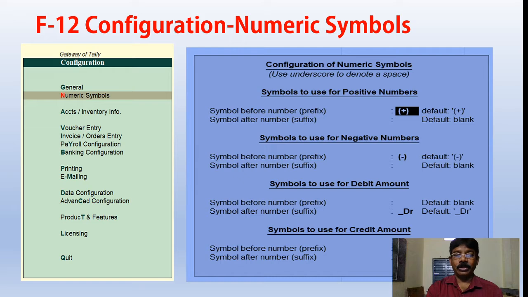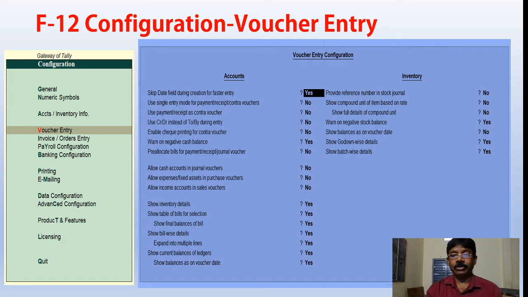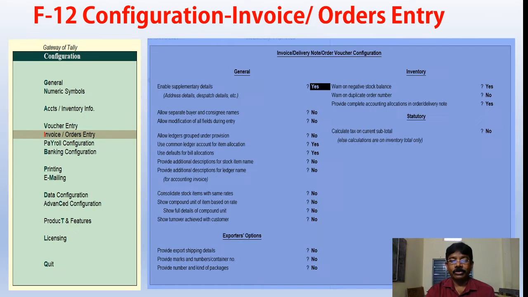Next, accounts and inventory configuration, these are the master configuration. Voucher entry: while entering the voucher, these are the options available for enabling. Enabling in the sense, whenever it is required, we can enable it. If it is not required, then we need not enable this one. And in voucher entry also, invoice preparation and purchase order preparation, these are the options available.